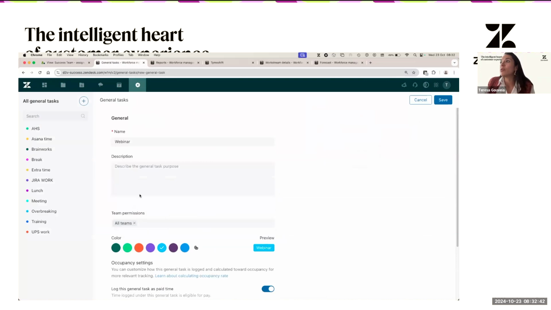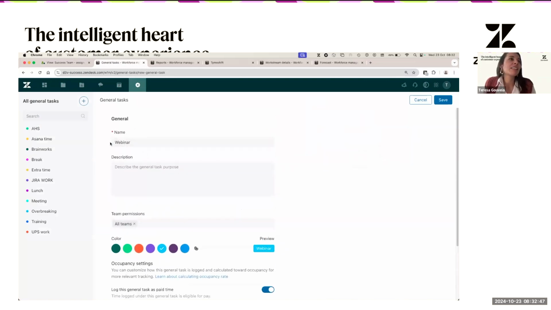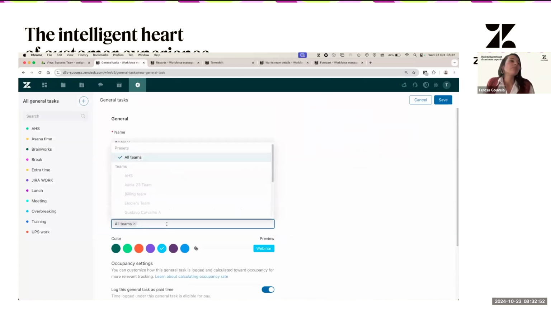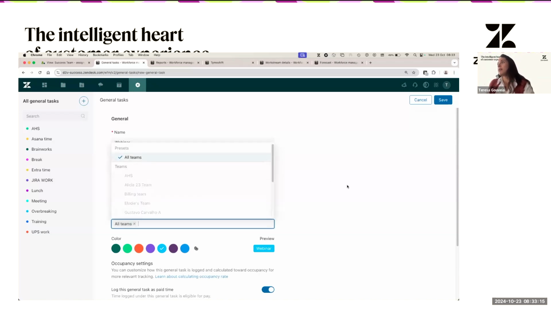If you want to restrict it, this might be good. Let's say that this is a general task that is only for senior agents, for example. So you can create a team called senior agents. And then what you will do here is select, let's say, these 2 teams that are made of senior agents. And then not everyone is going to have this general task available in their drop-down menu. It's only agents that are part of these teams that are going to see it. Okay, so this is what team permissions means. I'm going to put this back to everyone.